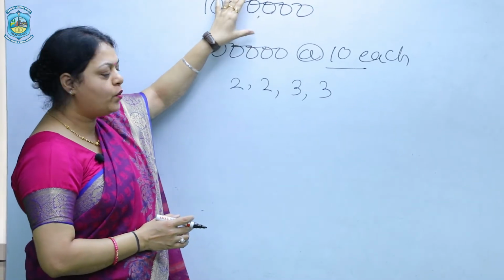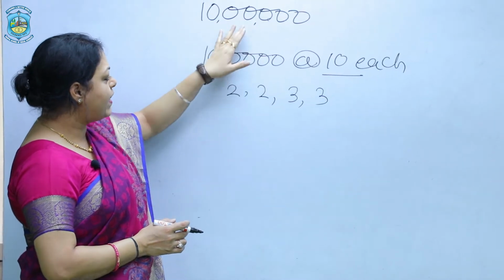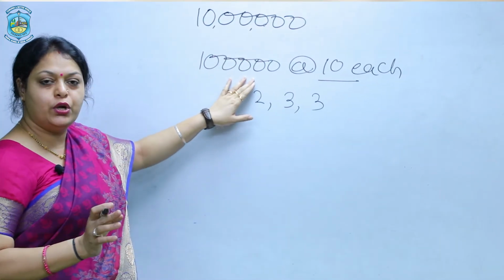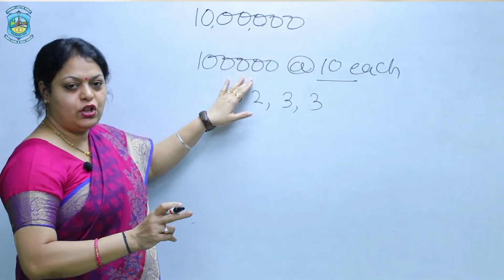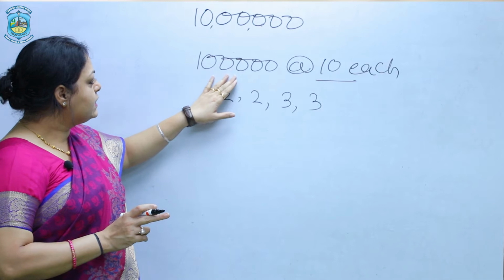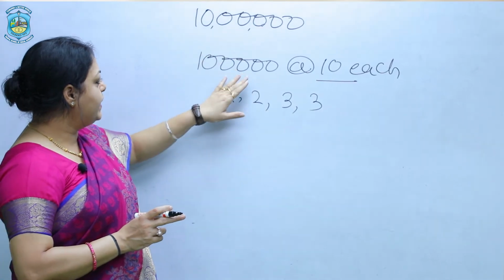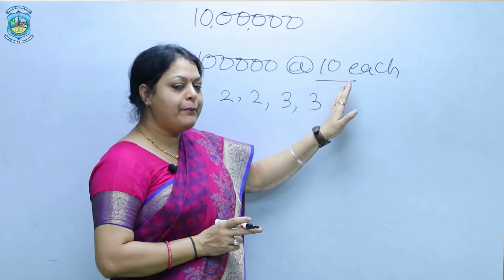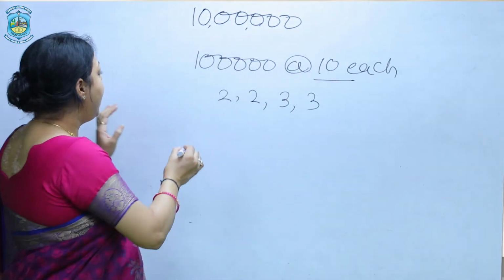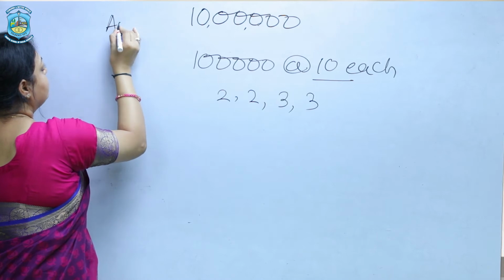Authorized capital is 10 lakh rupees, divided into 1 lakh shares. As I told you, a share is a part of the capital of a company. So this 10 lakh is divided into 1 lakh shares of 10 rupees each. Now the company will issue a part, this is the authorized capital.